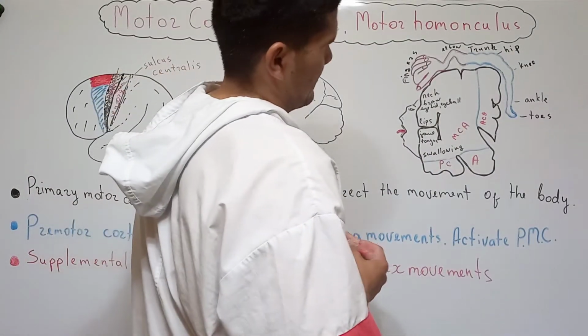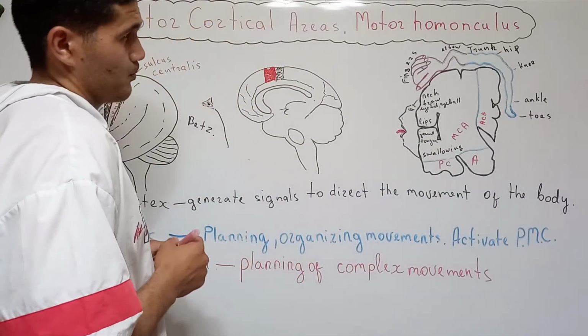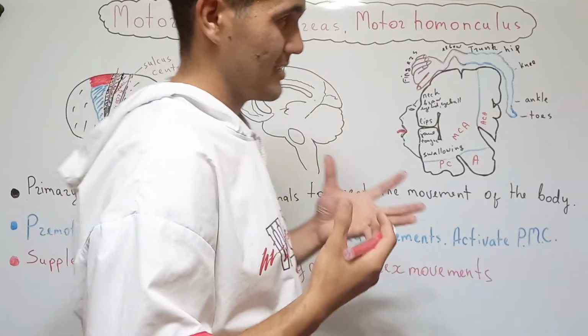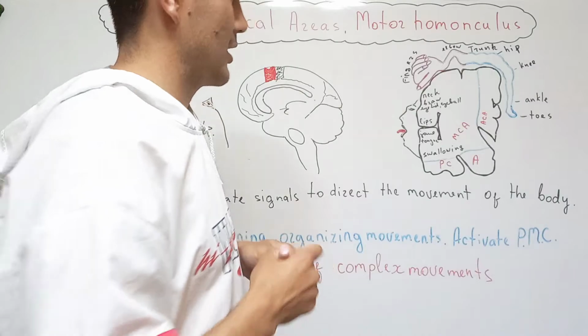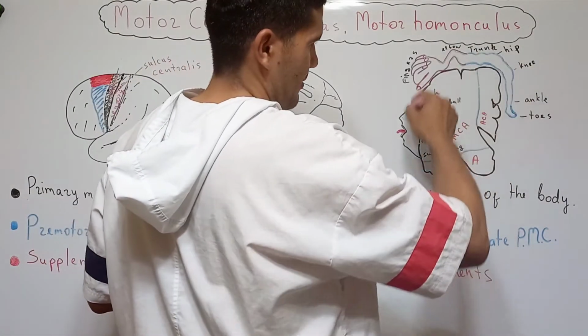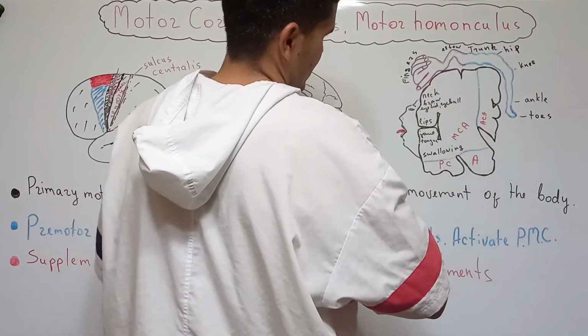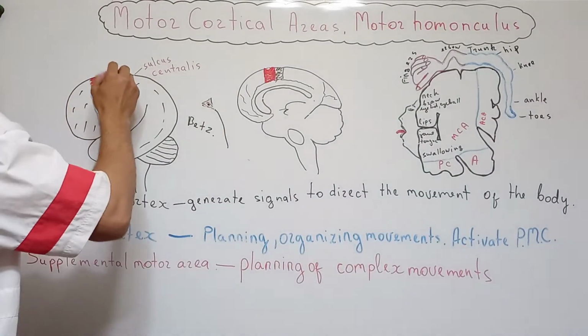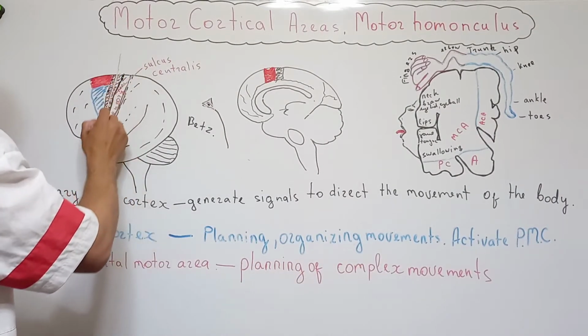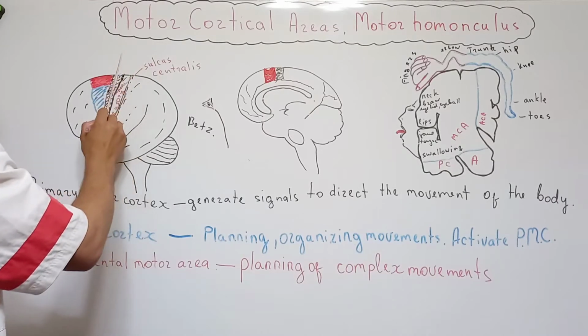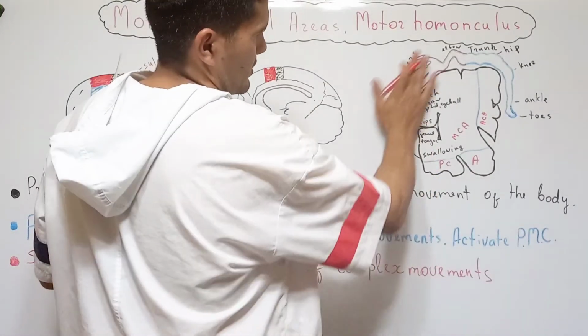All of the cells that are responsible for action of our body are located there. They are Betz cells, and there is a section of this part. That's the primary motor cortex. We sectioned it from this side and drew it there.